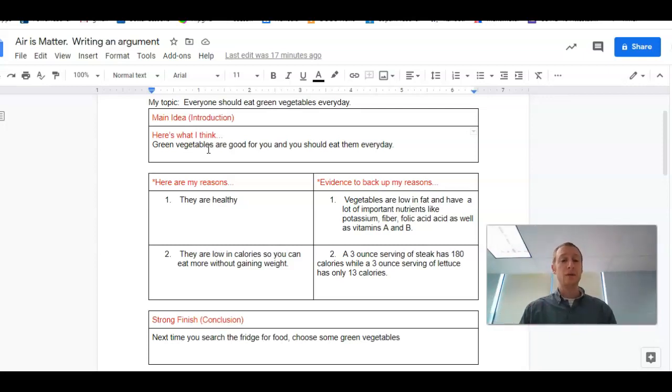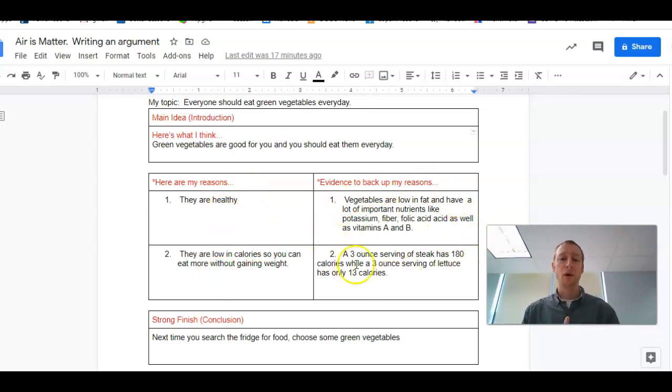Okay, so here are my reasons. Number 1, they're healthy. And number 2, they're low in calories, so you can eat more of them without gaining weight. For you guys, reasons 1 and 2 of why air is matter is that, number 1, it has mass. Number 2, it has volume. That's pretty simple for you guys.